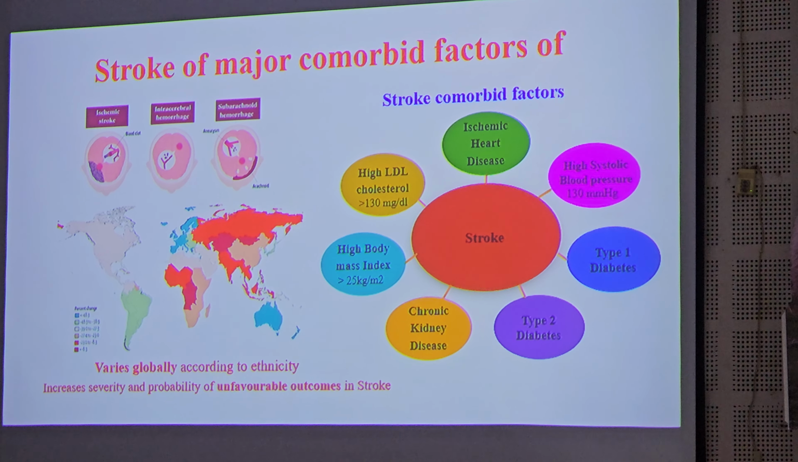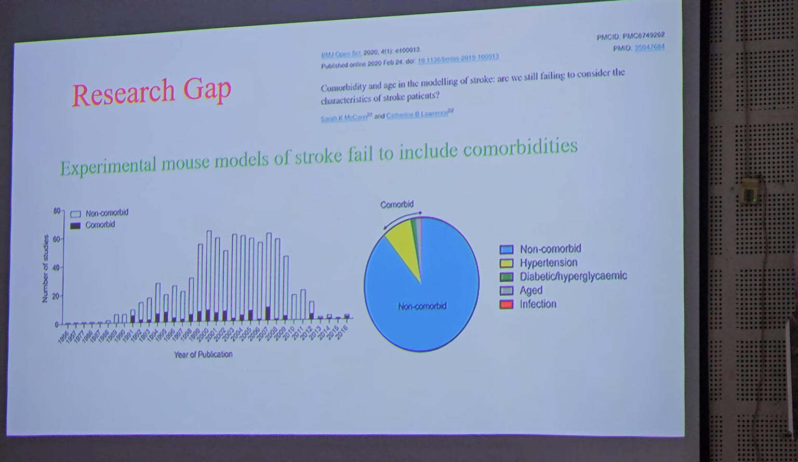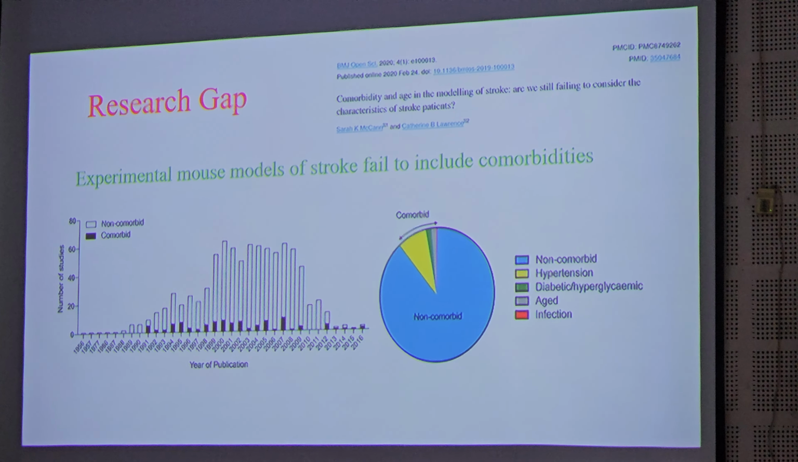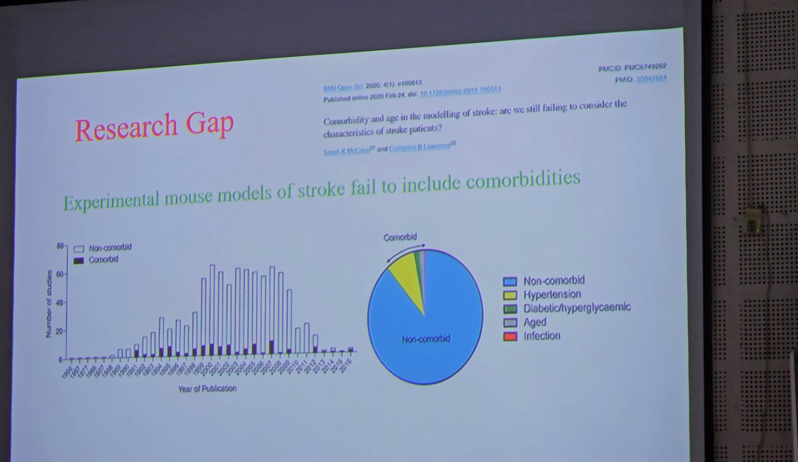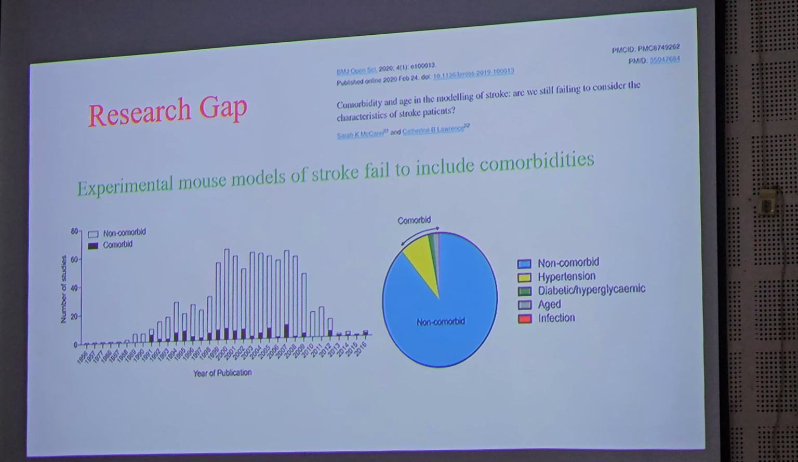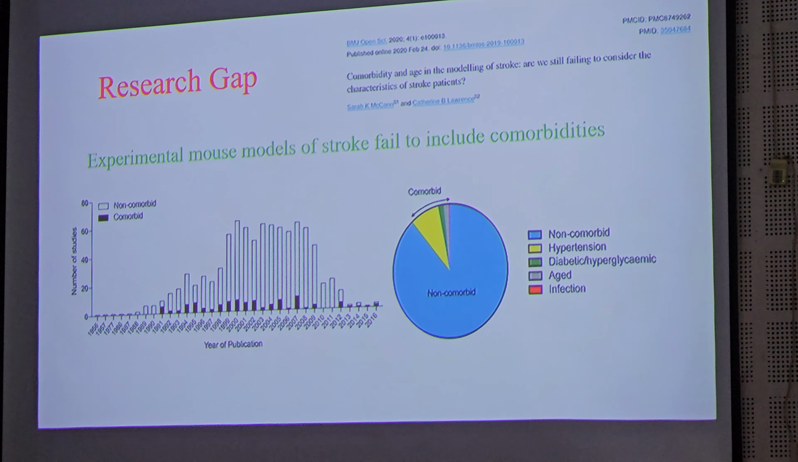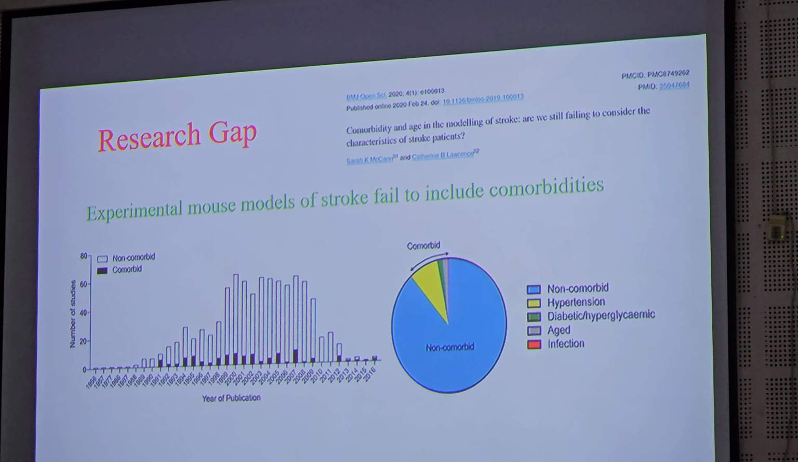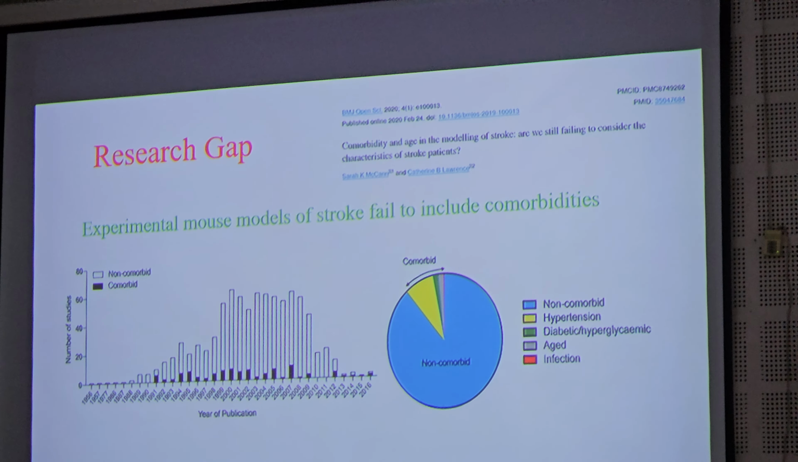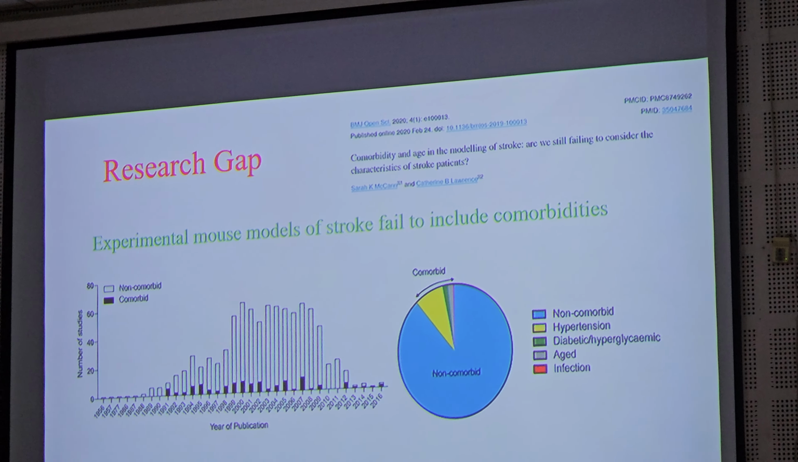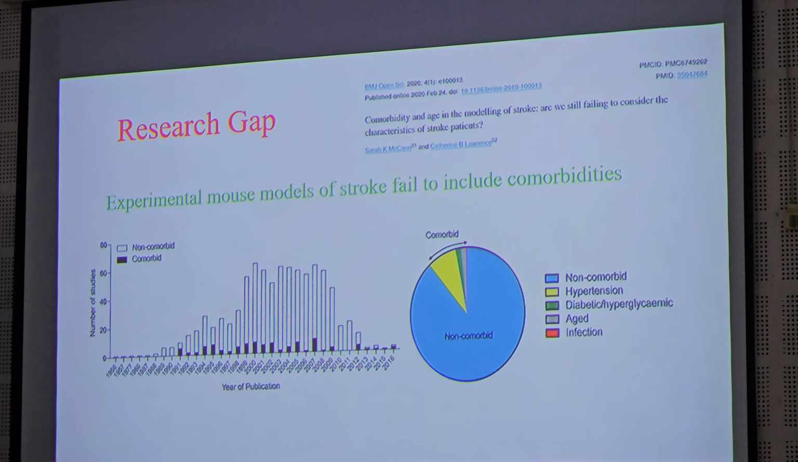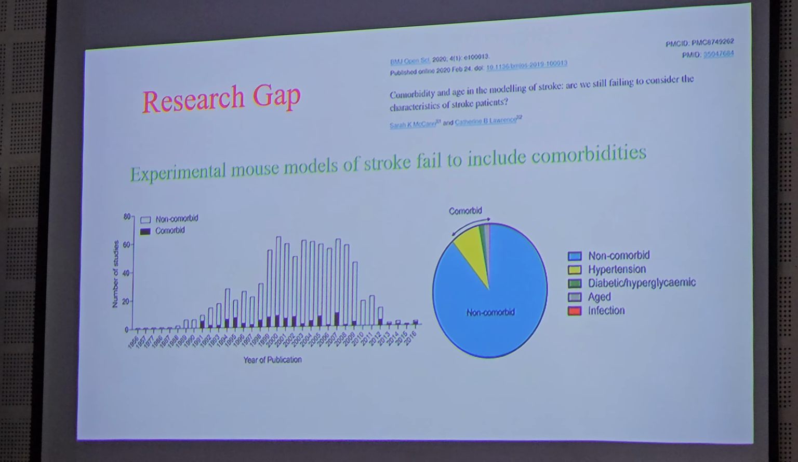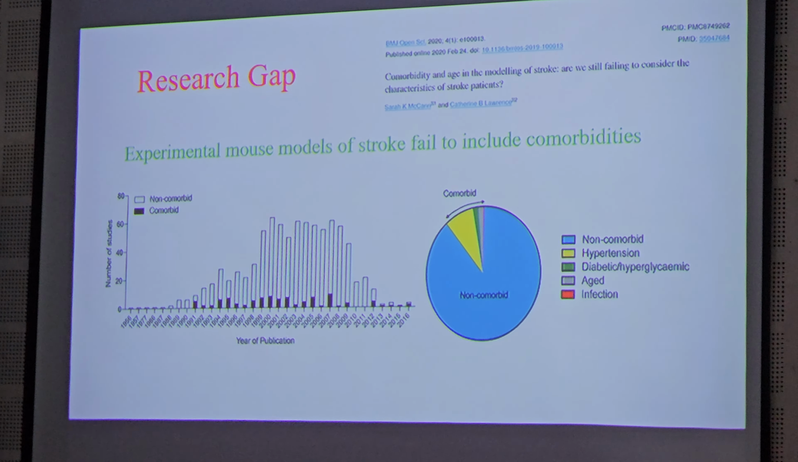And if you don't trust me, this set of statements will further prove that a large number of studies, animal studies and human studies, have been done globally using non-comorbid conditions. Meaning you are talking only about stroke or diabetes alone. You are not talking about other comorbid conditions that associate with the disease conditions.